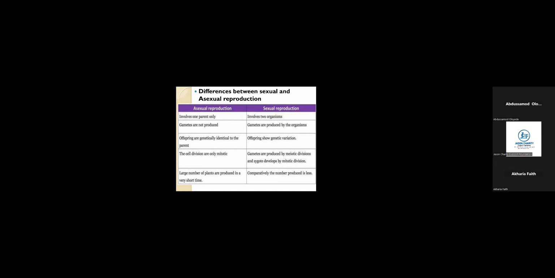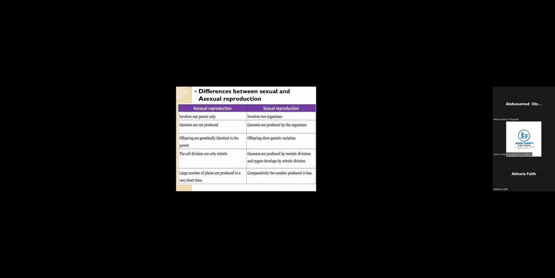As I've said before about gametes, I just want to recap. The gametes are not produced in asexual reproduction. The reason is that since it involves only one parent, there's no need for gametes to be produced.